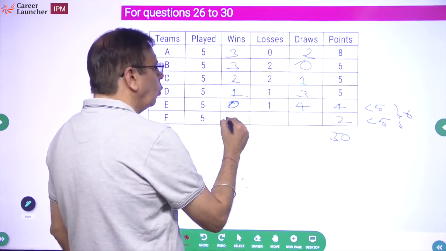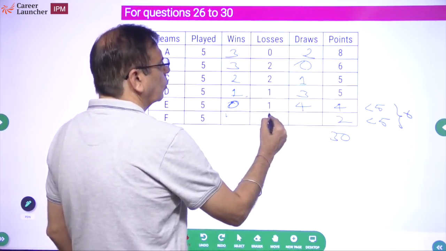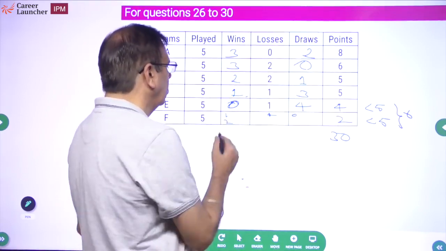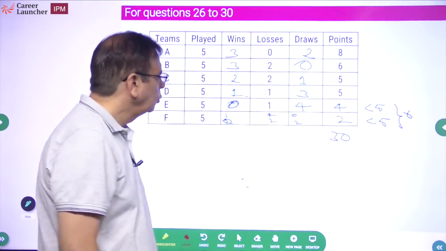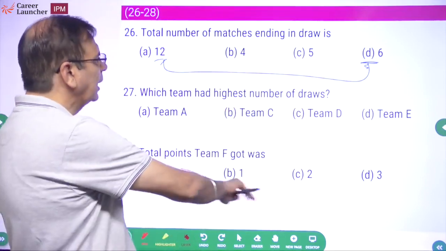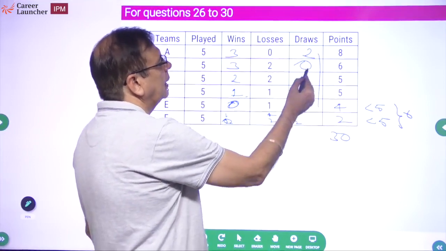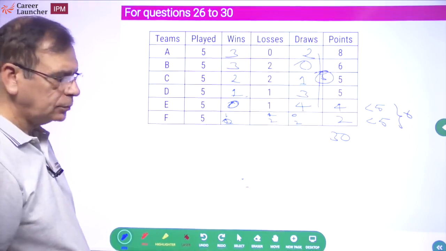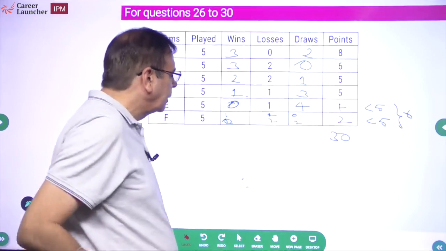This could be either 1 win and 4 losses and 0 draws. It could also be 0 wins and 2 draws and 2 losses. Right? दोनों हो सकते हैं ना. But यही वाला सवाल तो मैं आंसर दे रहा हूं. Number of matches ending in a draw. If we just forget about this first of all, how many are these? 4, 5, 6, 7, 8, 9, 10. These are 5 draws in any case. So if there are 5 draws already out here, your answer will be either 5 or greater than 5.